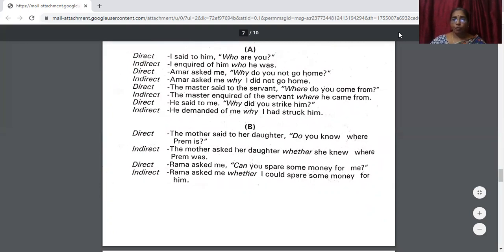But if I ask you, who are you? Will you say yes or no? You will not say, isn't it? So, in such a case, we have to use whether or if.